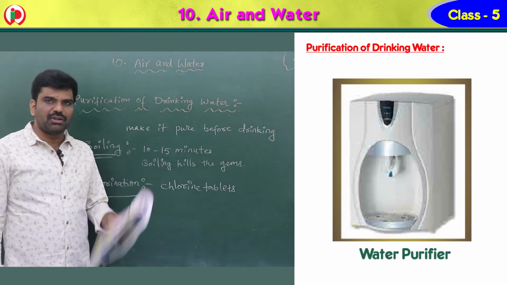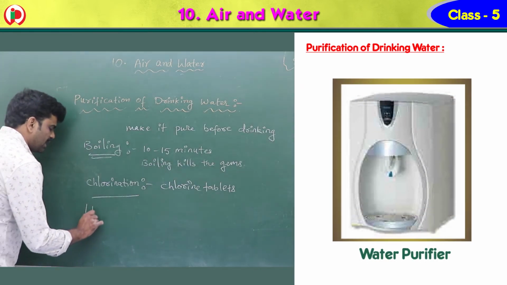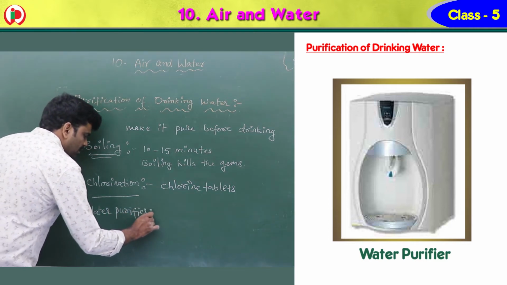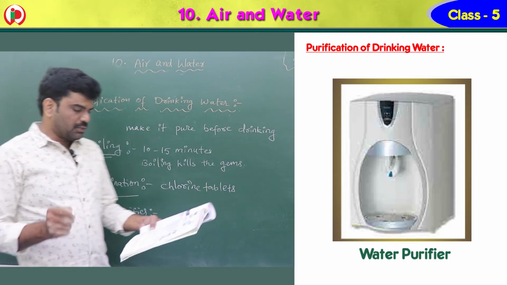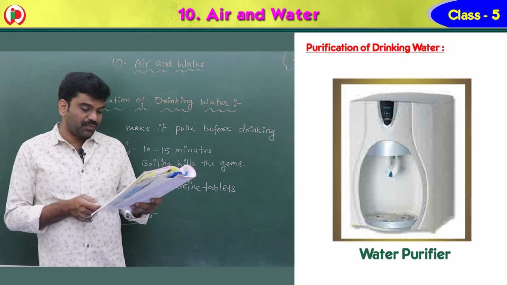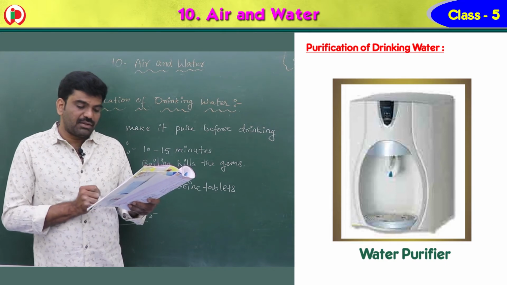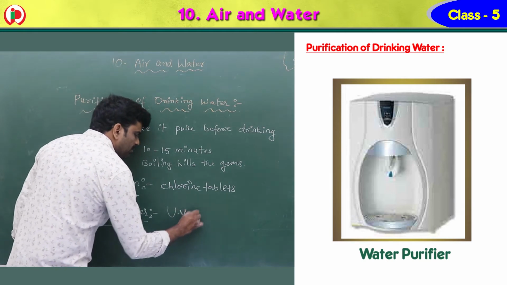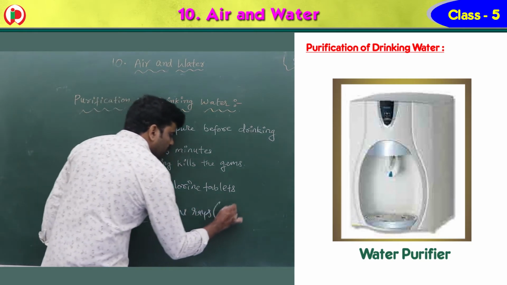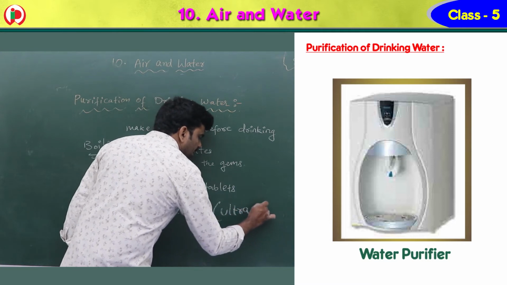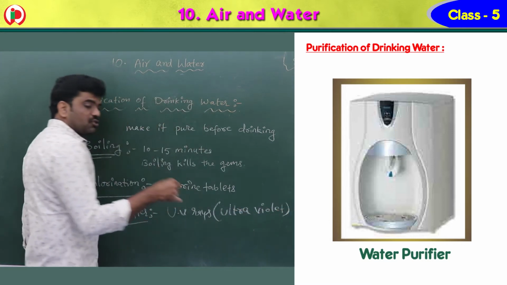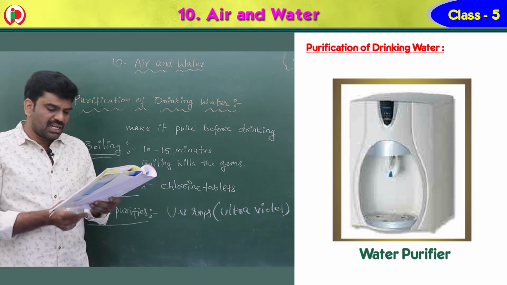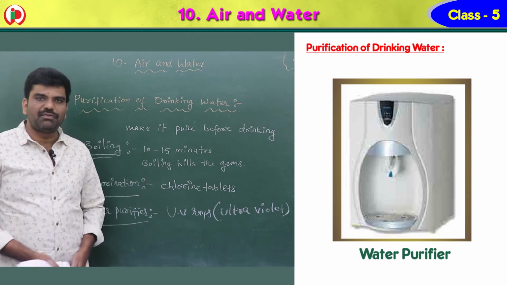Third one is water purifier. Nowadays in every house we have water purifiers. Water purifiers are also used to kill the germs. Water purifiers have UV ray tubes in them. What do you mean by UV? Ultraviolet. U means ultra, V means violet. So these ultraviolet ray tubes will be present in the water purifiers. These UV rays kill the germs. This is an effective method of purifying water.